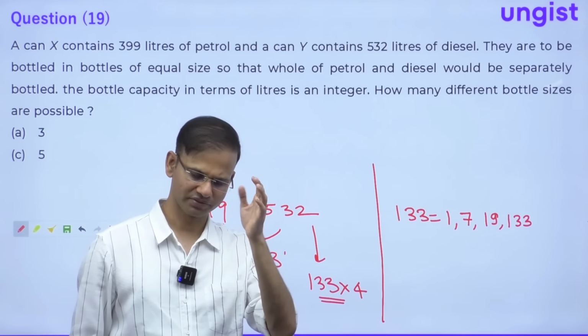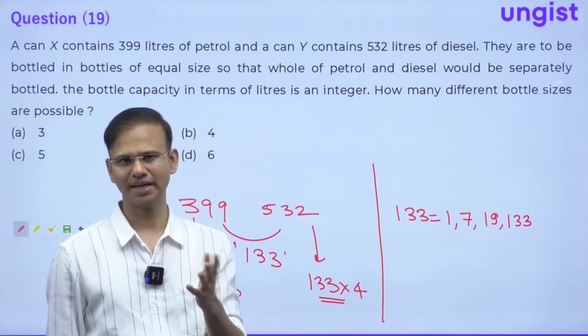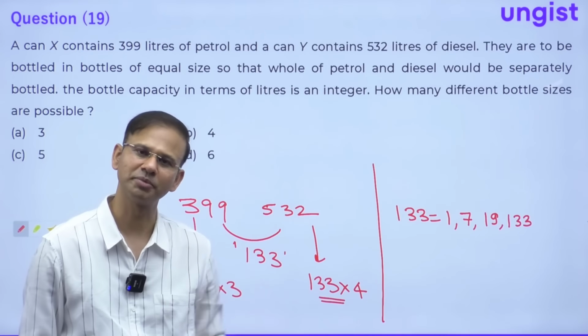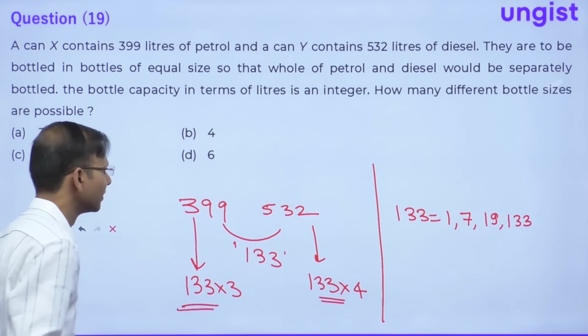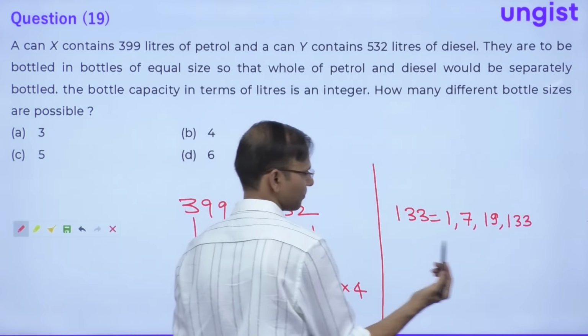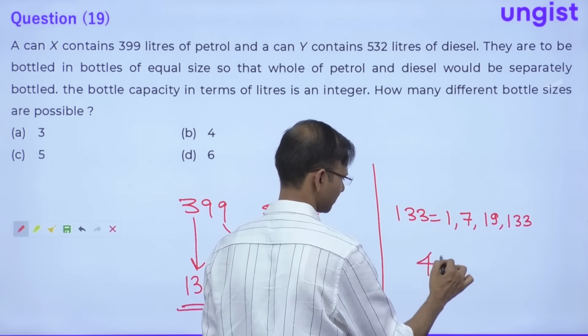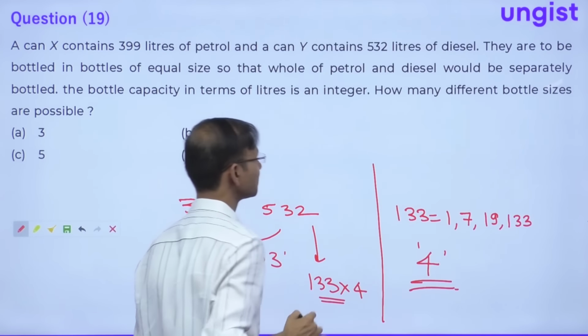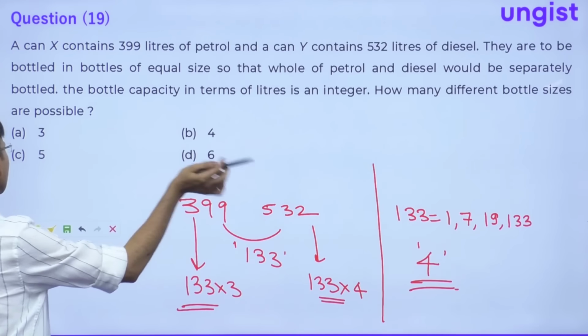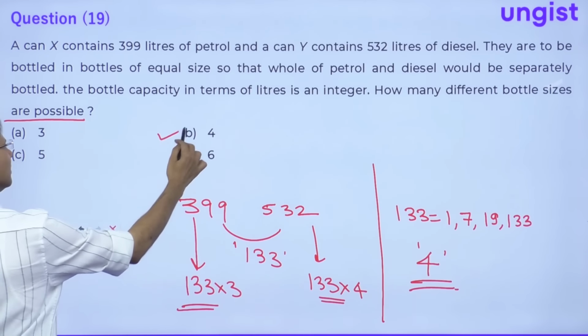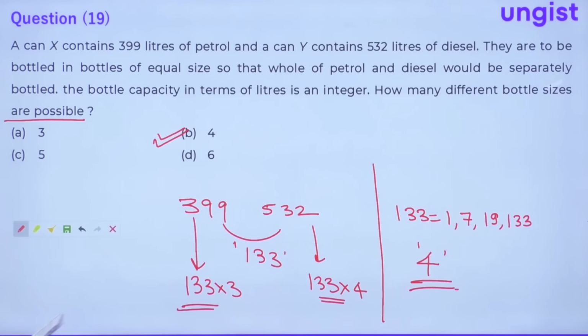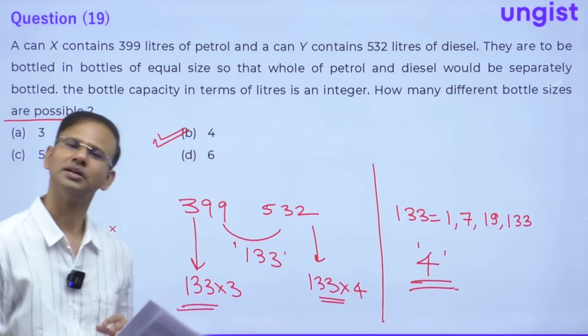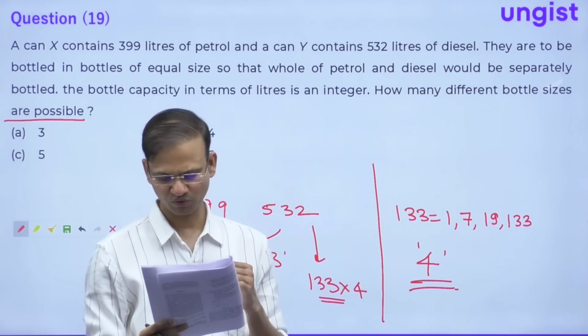So we can have petrol separately bottled, and diesel also separately bottled. Correct, everybody? So here the answer can be 4. Question is, how many different bottle sizes are possible? So 4 types of bottles are possible. Correct? Now let's move to the next question.